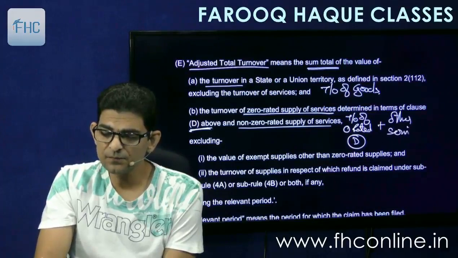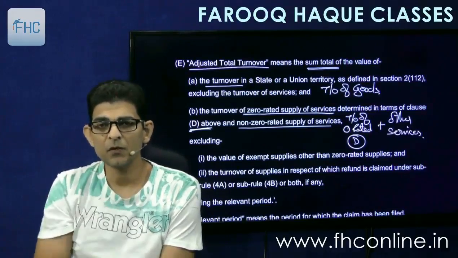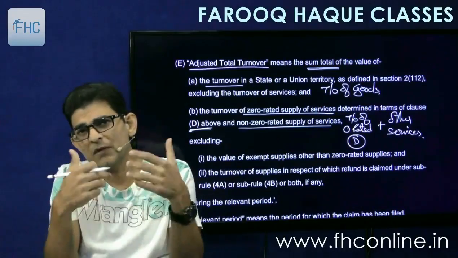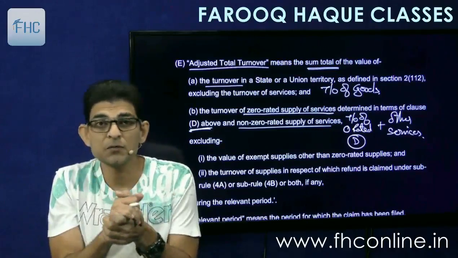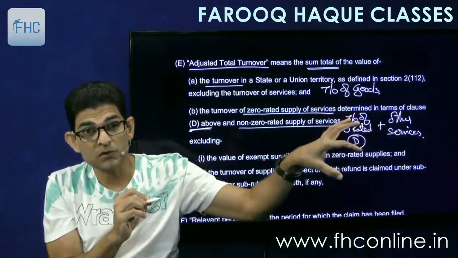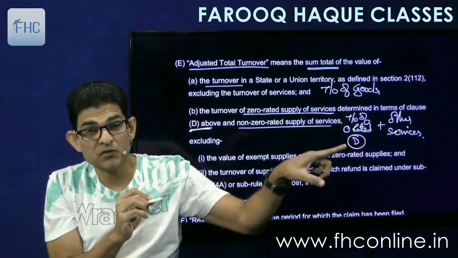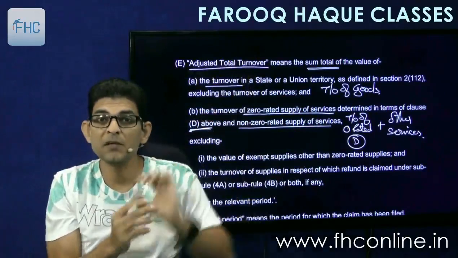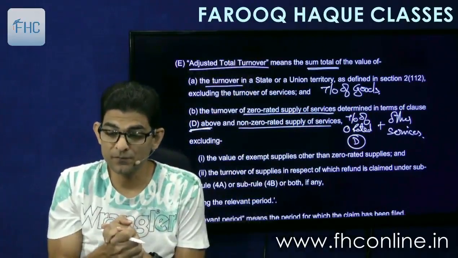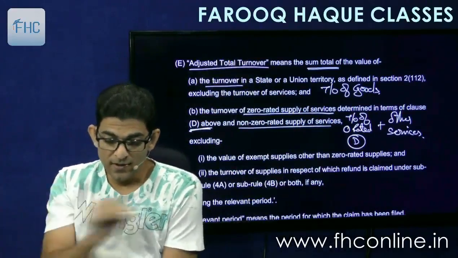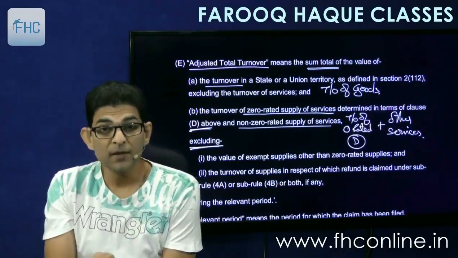Okay, so this is as per clause D, zero rated supplies plus the other supplies, other services. So for other services you will follow the normal method of calculation, that is whatever is the value of supply recorded in this period. So this is as per the books, this is as per the calculation of clause D that we have done for the numerator, and the same amount will be taken in the denominator for the zero rated supplies. Okay, and then you have to exclude from there.